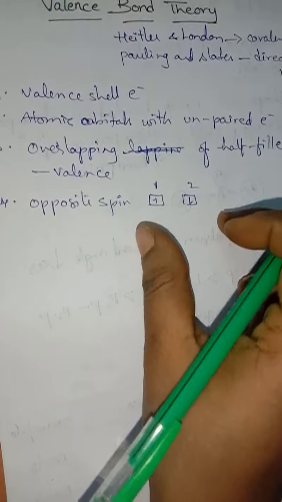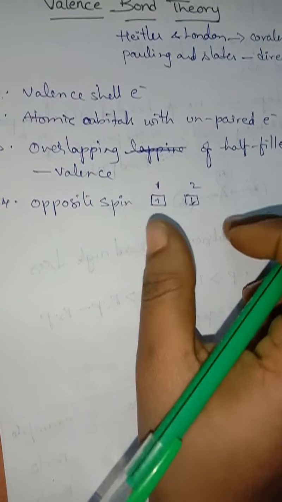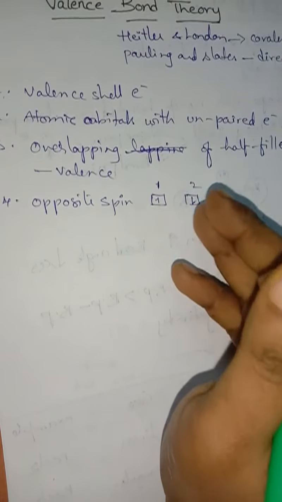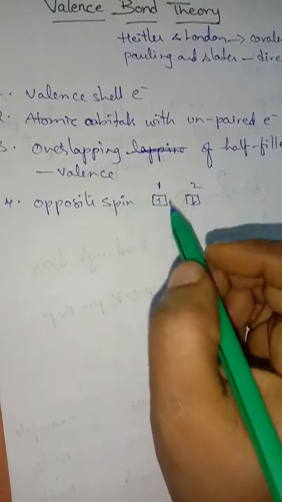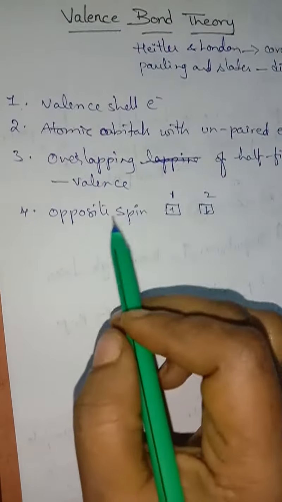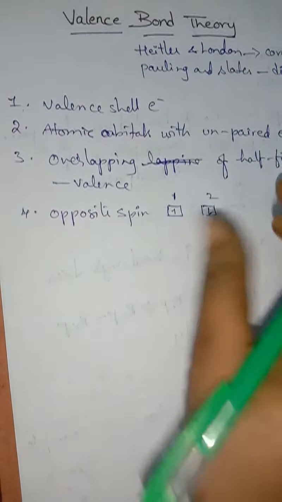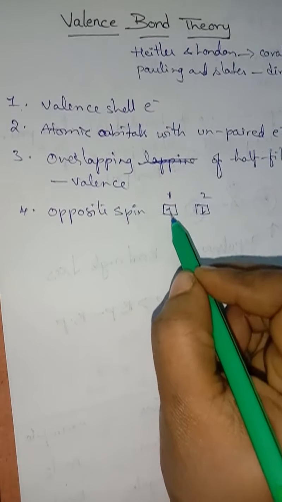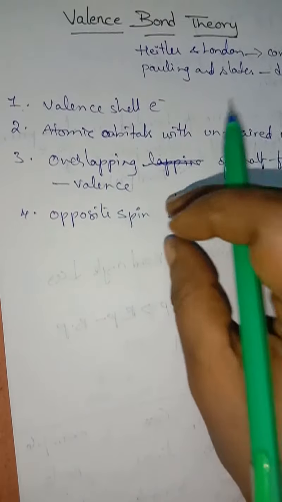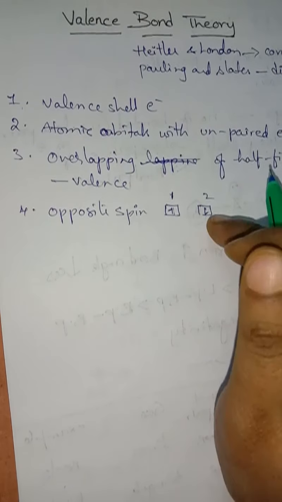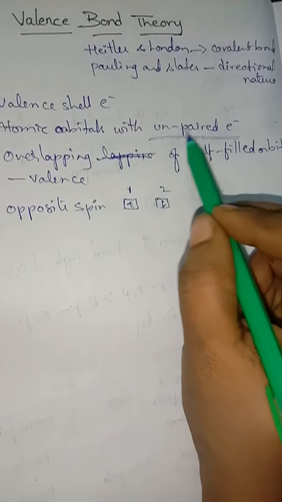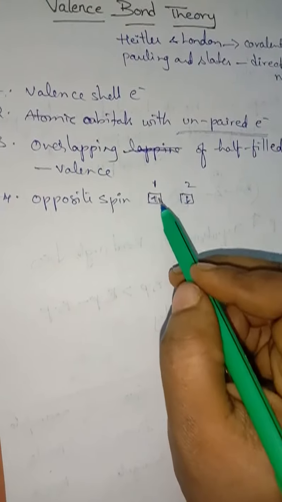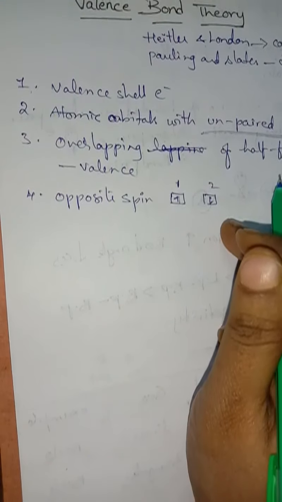The spins of the electrons involved in bonding will reorient to give a net spin of 0 for the bonded electron pair. Why only one electron? Because we already said they should have unpaired electrons, and this unpaired electron should have opposite spin.